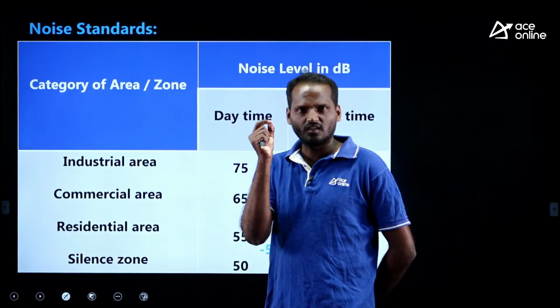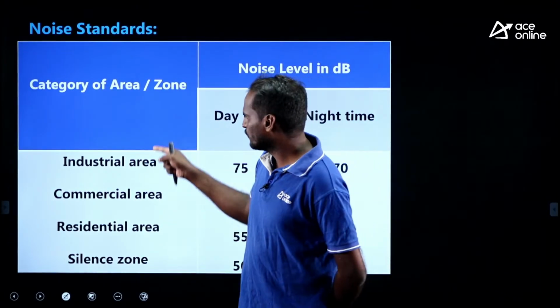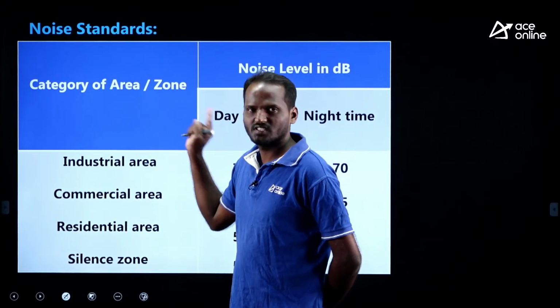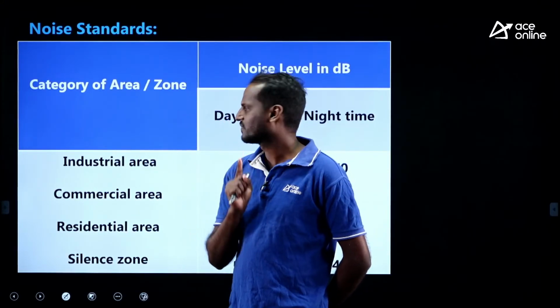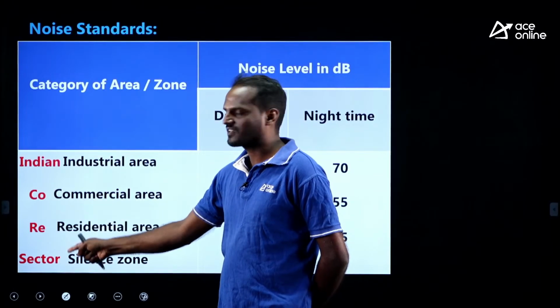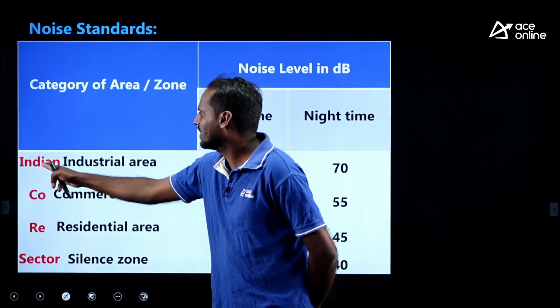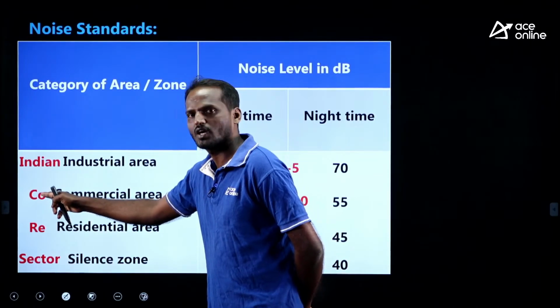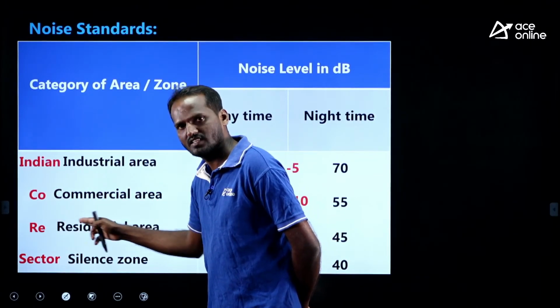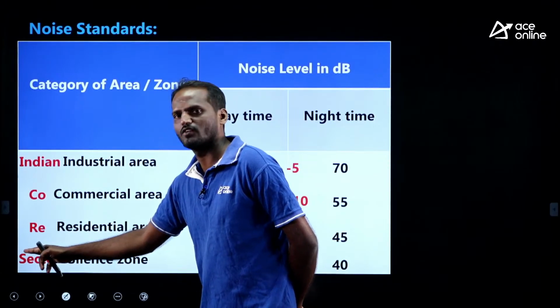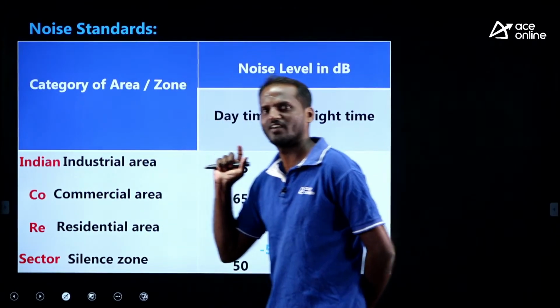If you are unable to recall these zones in order, I have one code for you, that is Indian core sector. Write like this: Indian core sector. I for Industrial, core for Commercial, RE for Residential, and from sector take S. S means Silence zone. Are you getting my point?